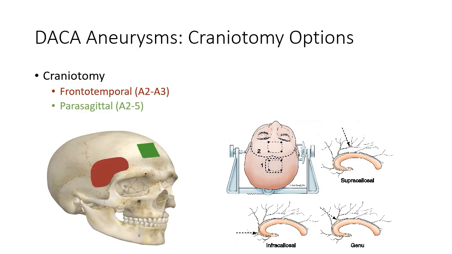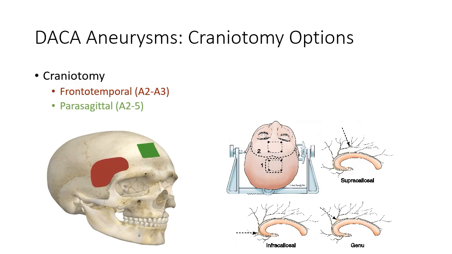Depending on the location of the aneurysm along the distal anterior cerebral artery, it can be approached via a standard frontotemporal craniotomy or a parasagittal craniotomy. Frontotemporal or pterional craniotomies with a lateral subfrontal approach may also be used to treat aneurysms in the A2 and A3 segments of the distal ACA.